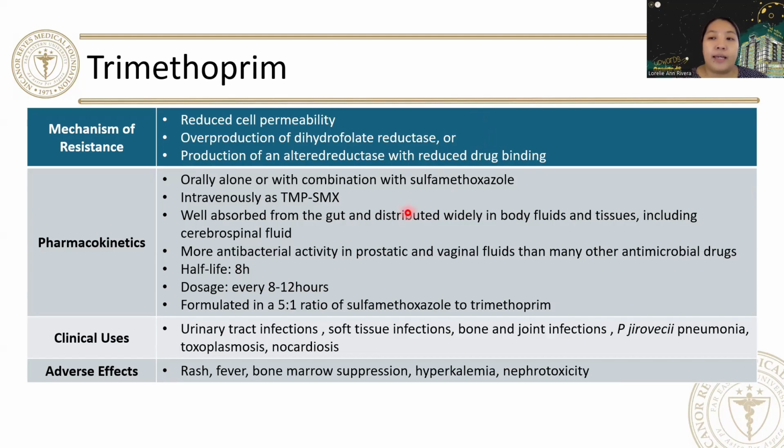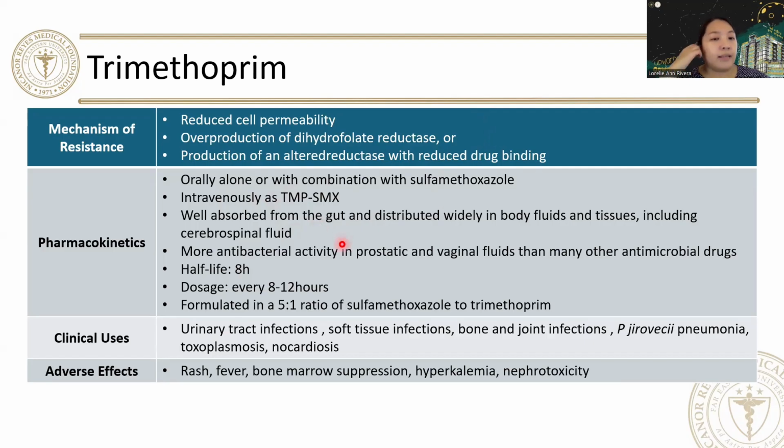Orally, again, your trimethoprim can be given orally alone or in combination with sulfamethoxazole. Most available drugs now are in combination with sulfamethoxazole, and again, this is your TMP-SMX. Intravenously, it is also available.